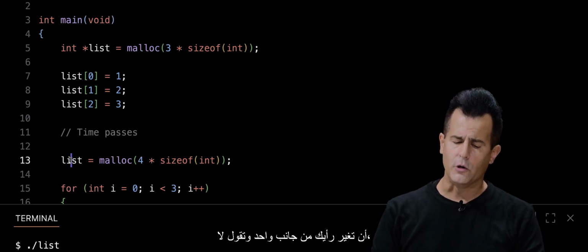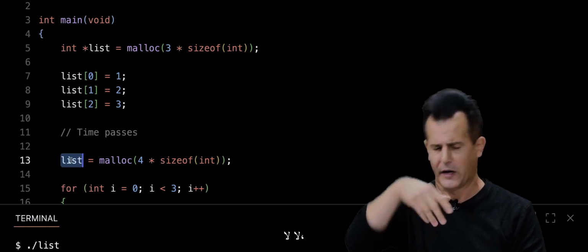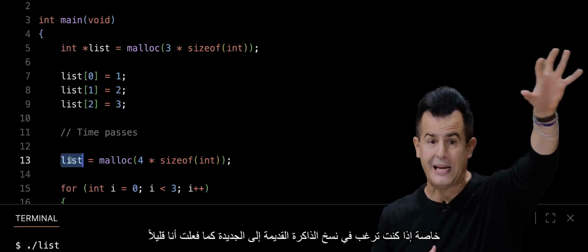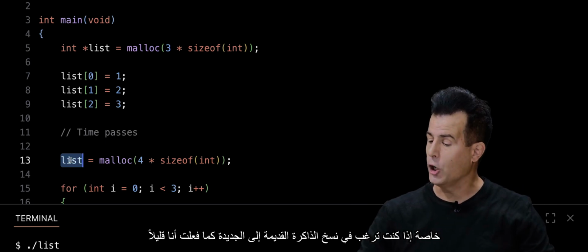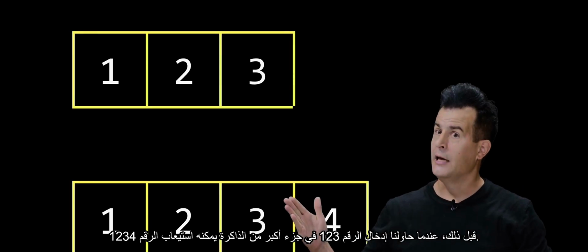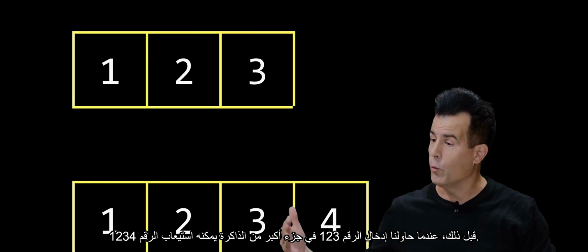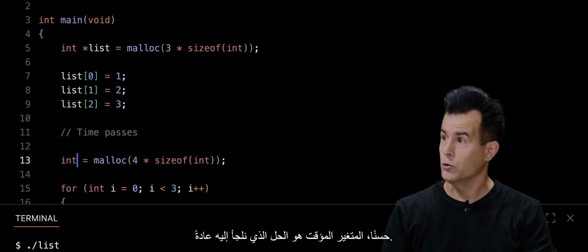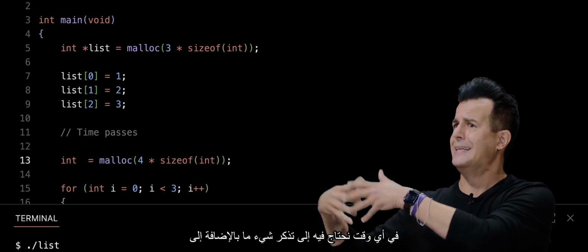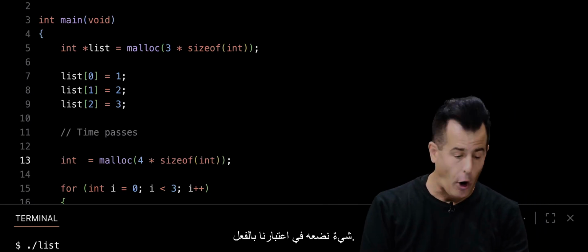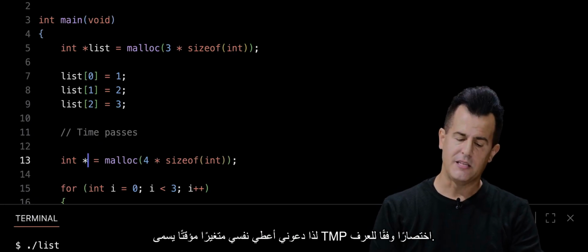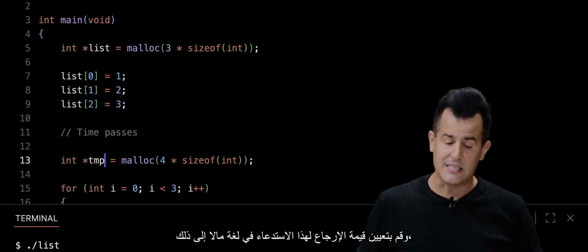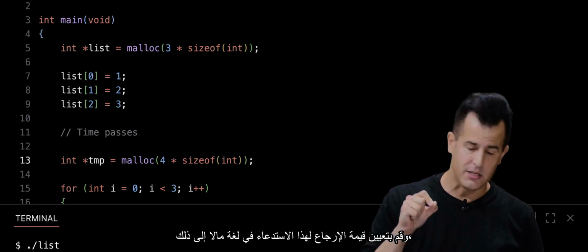It's not good to just unilaterally change your mind and say, no, no, no, forget about that memory, give me a new chunk of memory, especially if you want to copy the old memory into the new, just like I did a bit ago when trying to get the 1, 2, 3 into the bigger chunk of memory that can fit 1, 2, 3, 4. So how might I do this? Well, a temporary variable is kind of our go-to solution anytime we need to remember something in addition to something we already have in mind. So let me just give myself a temporary variable called tmp, by convention for short, and set the return value of this malloc call to that.